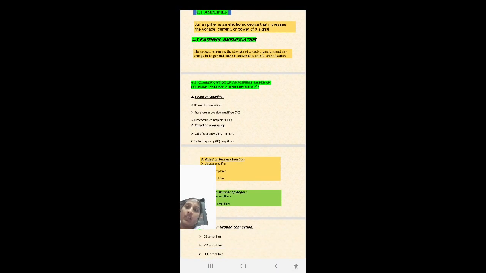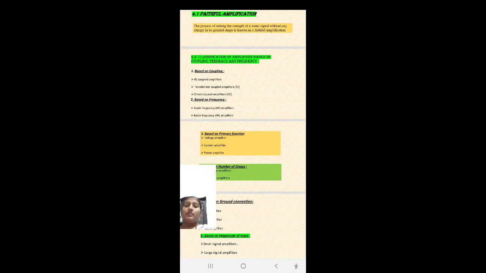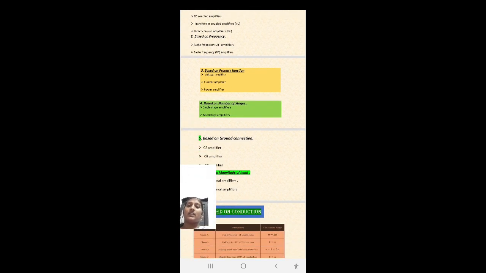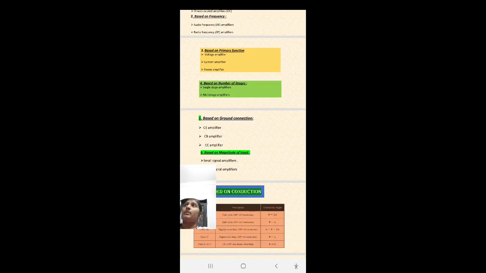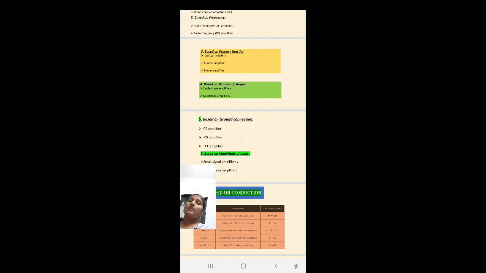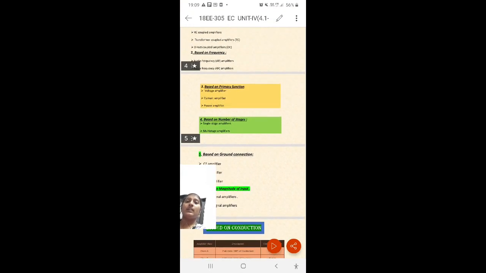Based on the magnitude, there are small signal amplifiers and large signal amplifiers. Based on the grounded connection, we already saw the common emitter amplifier. Like that, based on the configuration or ground connection, there are common emitter amplifier, common base amplifier, and common collector amplifier. Based on the primary function, there are voltage amplifier, current amplifier, as well as power amplifier. These are the different classifications of the amplifier.